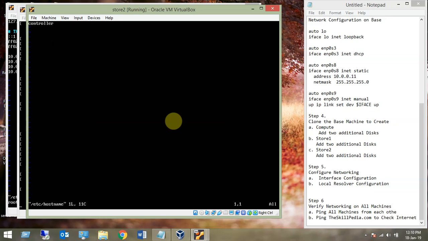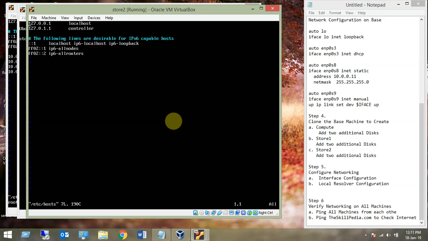The host name in this case, remember, is store2. And then the next change was vim /etc/hosts, same entries, store2 here.